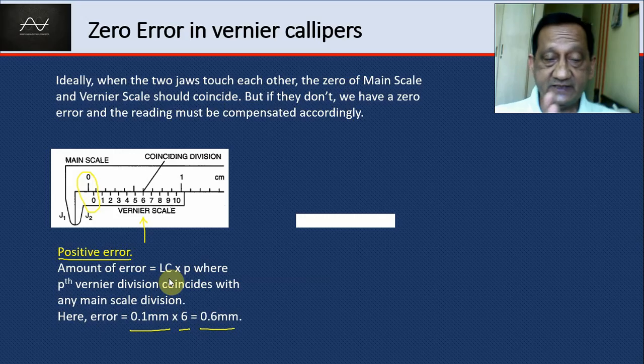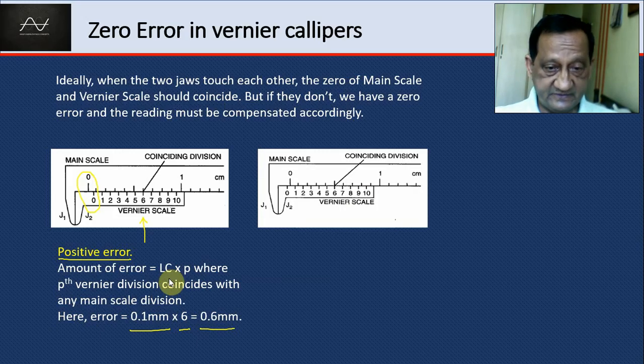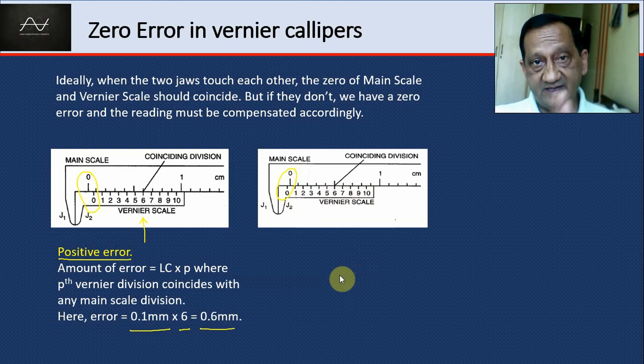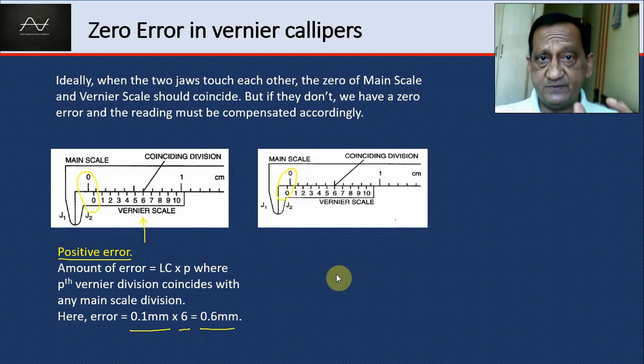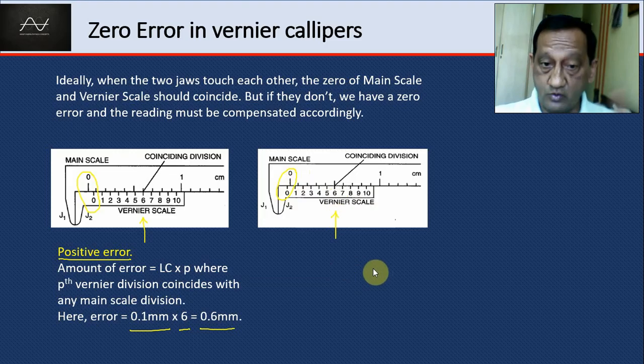Sometimes the 0 of the vernier can be behind the 0 of the main scale. That is a negative error, right? So here you see the 0s again are not coinciding. The 0 of the vernier is behind. So the reading that you get will be a little bit less. How much less? By the same amount that the two zeros are displaced from one another. This is a negative error. Again, we find the sixth one is coinciding. So is the error again 0.6 mm? No.